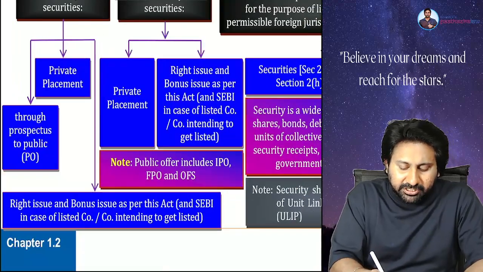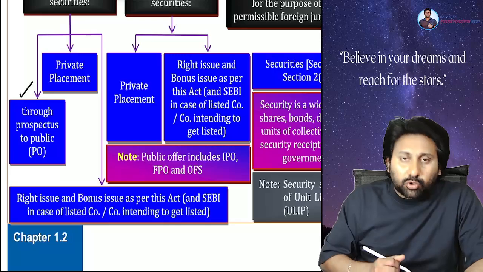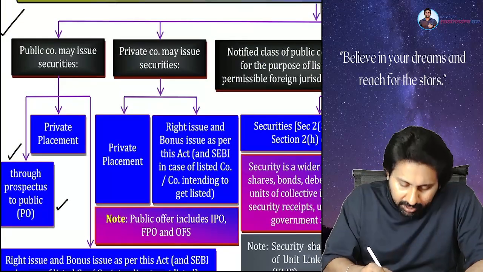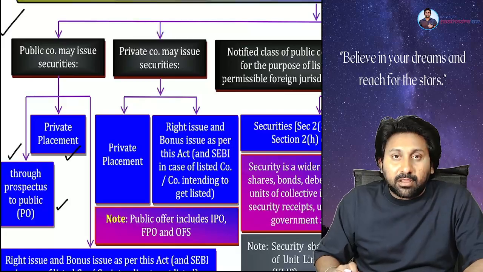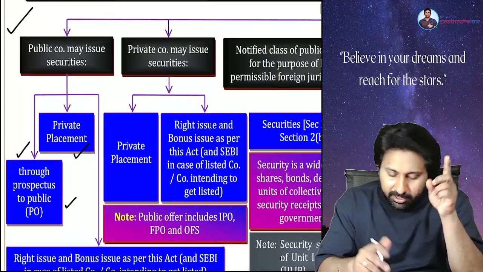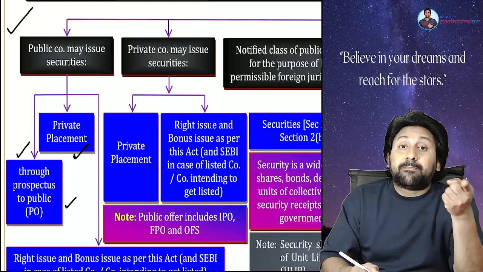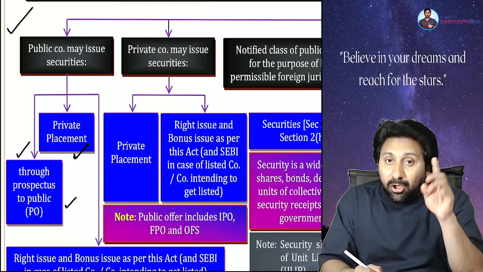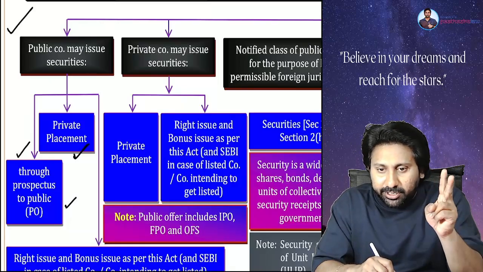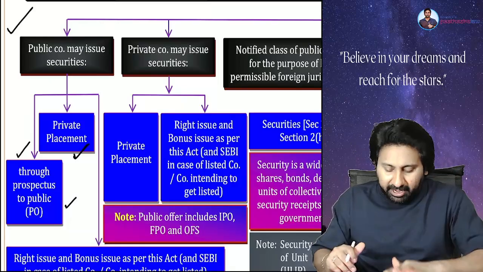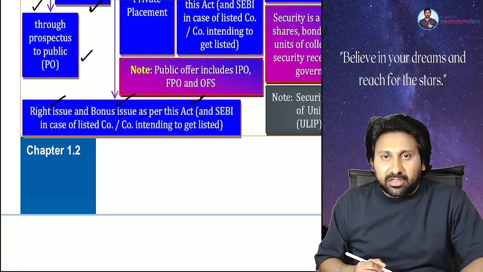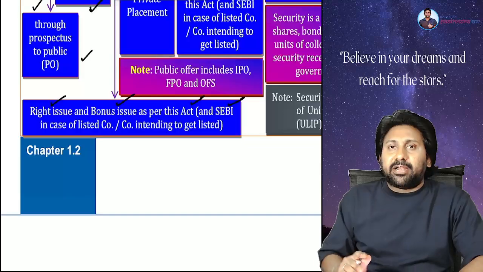Public company may issue the securities through the prospectus in the form of public offer. It can also make a private offer. So, public company can make public offer, public company can make private placement under section 42. Along with that, share capital chapter law already we read, rights issue, bonus issue. These also can be made by public company. As per this act, if it is a listed company, SEBI guidelines also will apply.